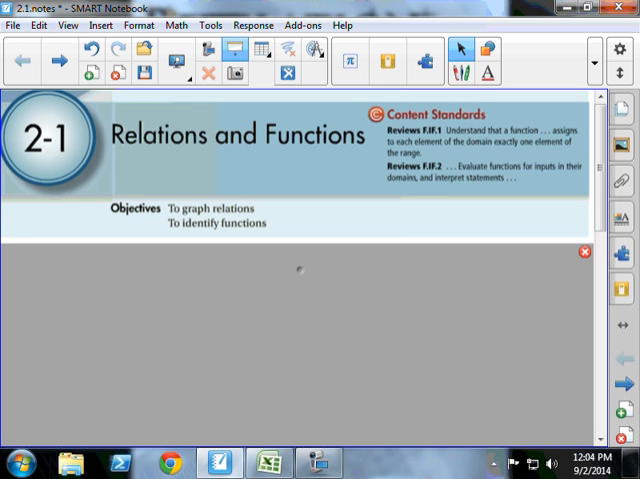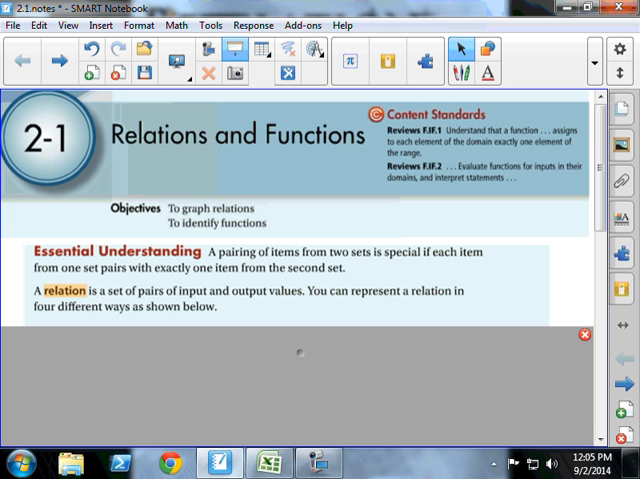So today we're talking about relations and functions. We're going to be defining relations and functions. We're going to be graphing relations. We're going to be identifying functions, whether or not a relation is a function or not. The reason we do this is the Common Core Content Standard. I'm not going to bore you with the content standard numbers. You can look those up on your own time. So here we go.